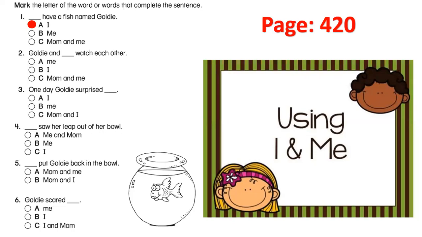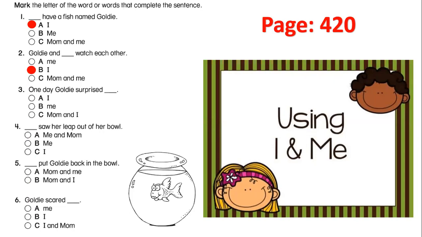Goldie and I watch each other. Goldie and what? And me, or and I, or and mom and me? Great. Goldie and I.